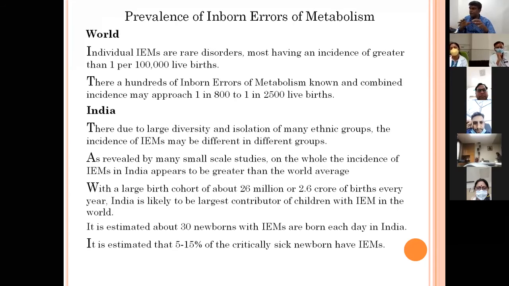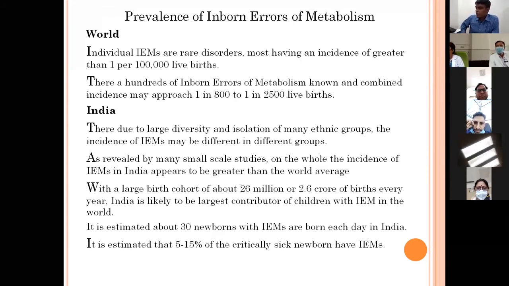Many studies have been done in India also. Although a very large scale study is still lacking in India, many studies point out a similar or slightly higher incidence of these disorders in India. The reason for the higher incidence is that in India we have many inbreeding populations, where marriage happens within a very small group. This causes the recessive genes to come together and cause these disorders at a greater frequency.